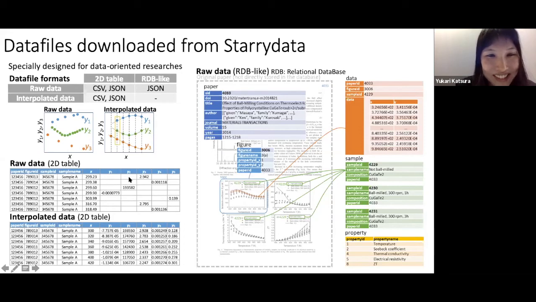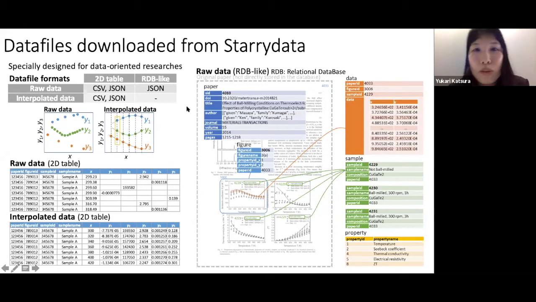So a lot of empty data present because the X values are different. So we carried out interpolation when outputting this table-like data. So then we get the values for the fixed data for each of the properties. Now we have the filled grid of data. So this is easier to use in the material informatics.